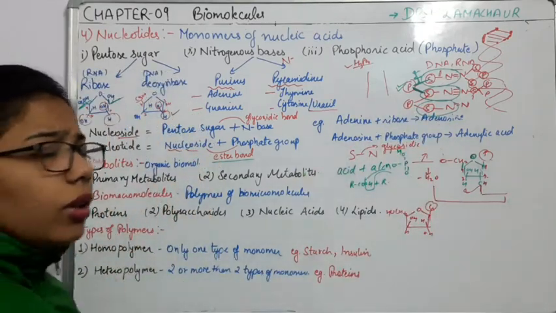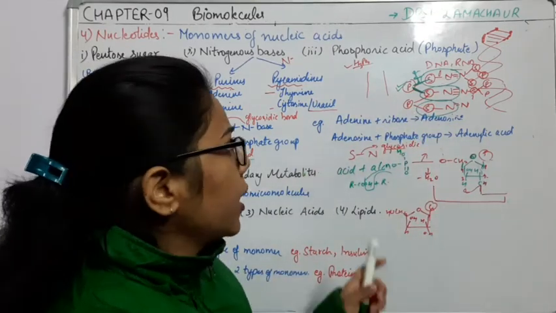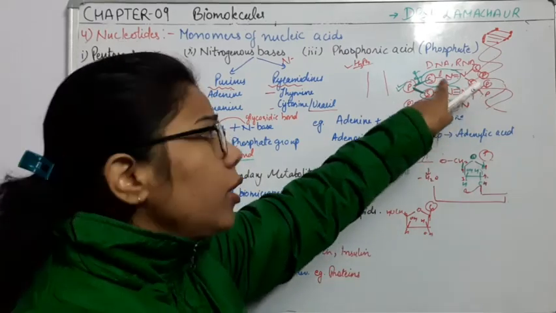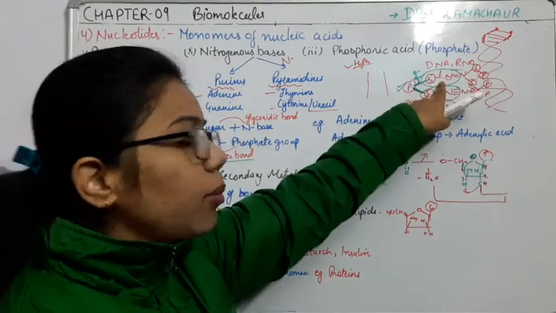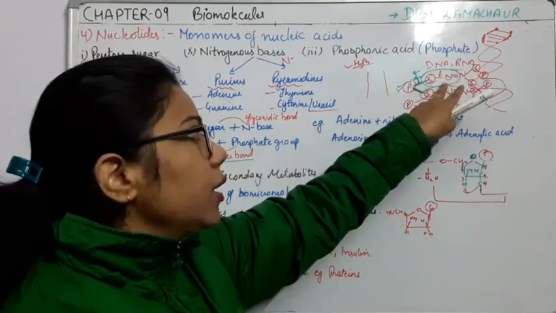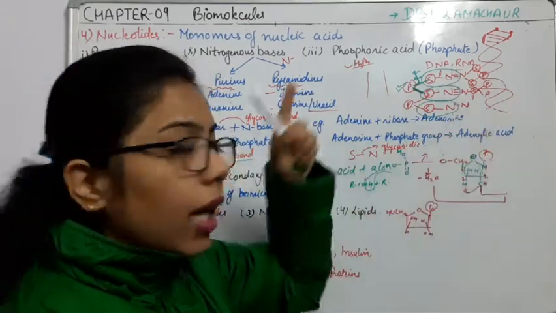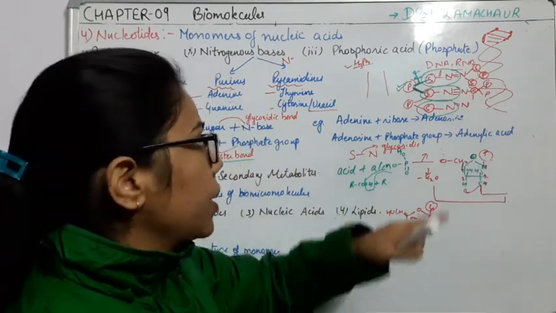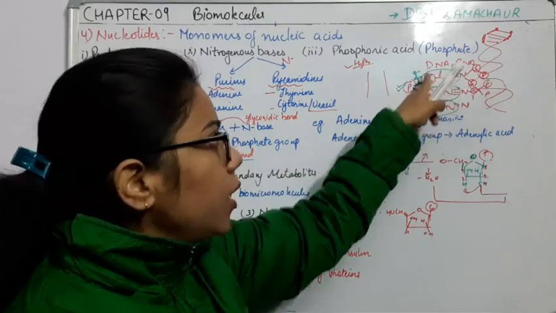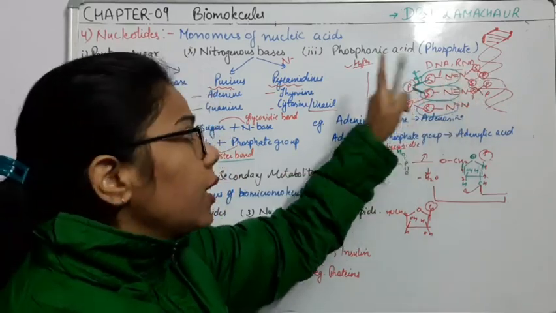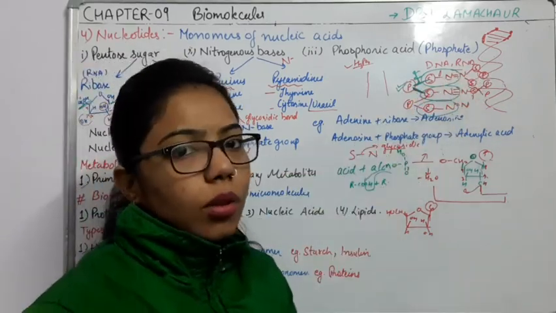For your information, one more important thing which I want to discuss, if I talk about the DNA, how many bonds do we have? We have the glycosidic bond, which is present between the sugar and nitrogenous bases. Another one is the ester bond, which is present between this phosphate and the sugar molecule, or we can say between the nucleoside. The third one is the hydrogen bond.